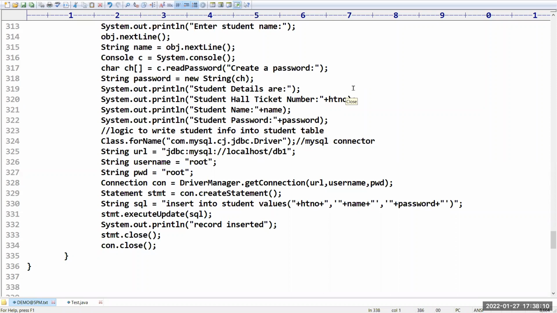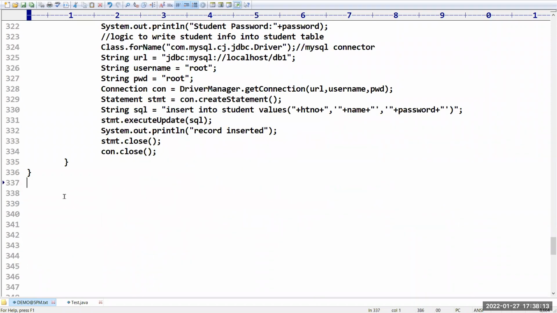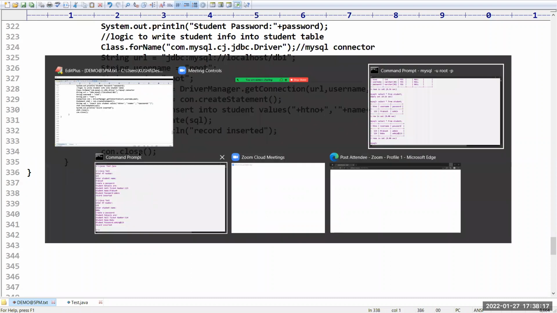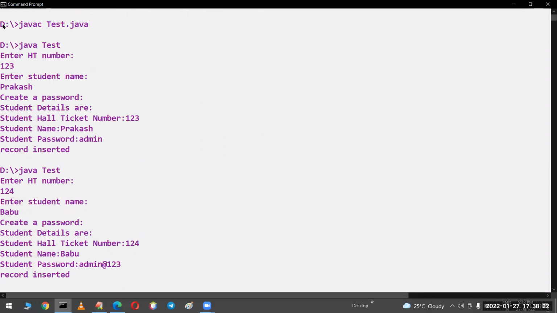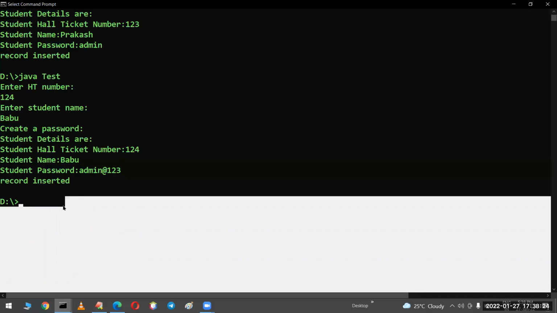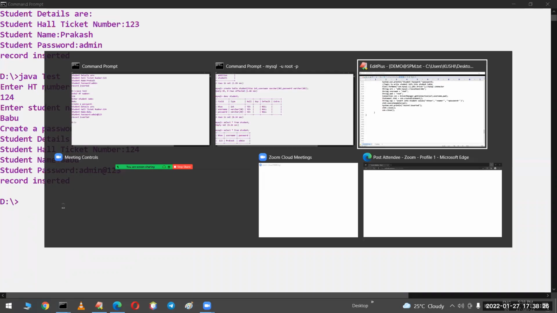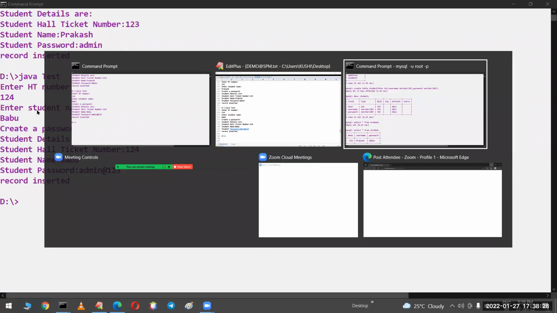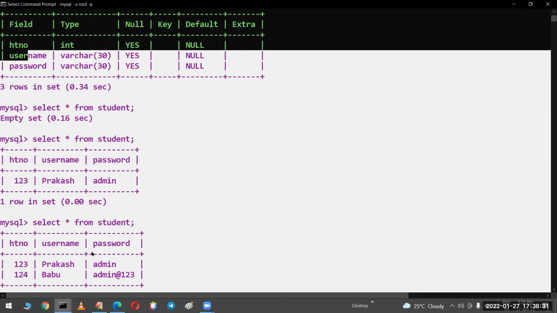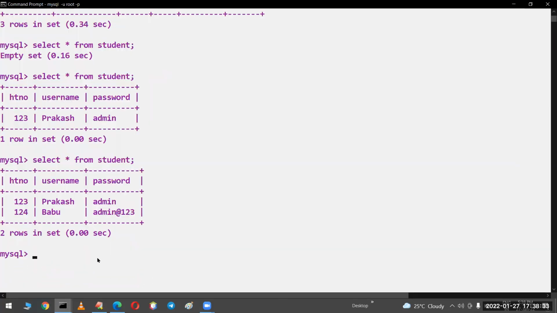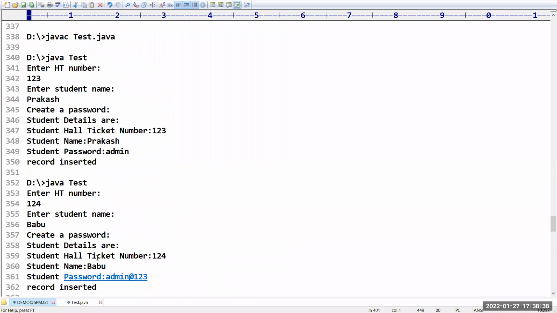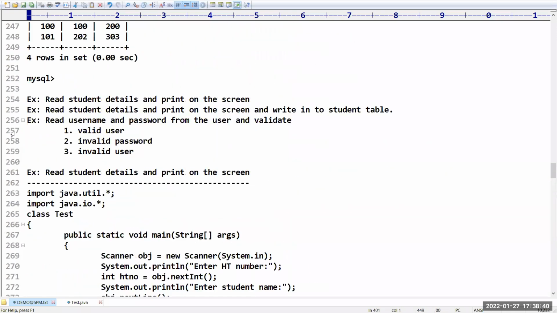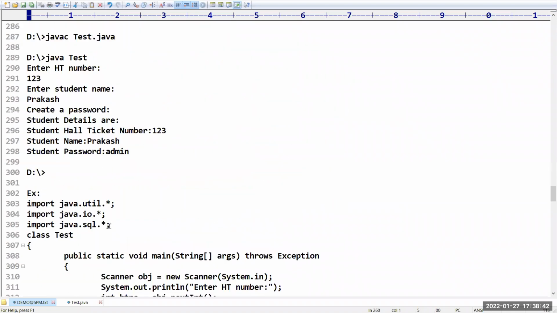Sir, the next thing we have here is, I need 1 minute. I will copy paste this output also so that it will be useful for you. Even MySQL also I'm going to copy paste for you. Now I need to check whether the user is a valid user or not. I want to take a validation program. The program is the same, only a few modifications we have to do.